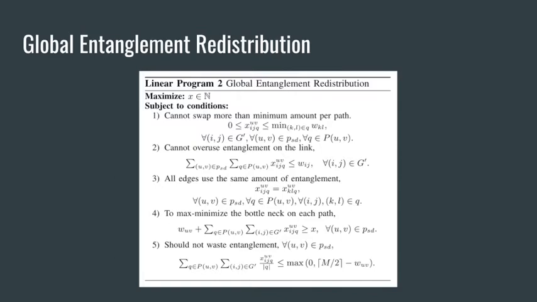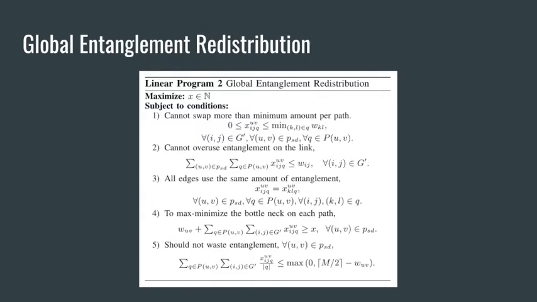We enforce the following 5 conditions. First, the maximum amount of entanglement that is swapped along a path connecting to a link UV, where UV is in the main path, cannot exceed the minimum number of entanglement resources stored on each link in the alternative path. Here, PUV represents the set of all paths from the nodes U to V. Next, we enforce that for each link outside of the route, if swaps for that link are included in multiple swap paths, we don't overuse the entanglement stored on that link.